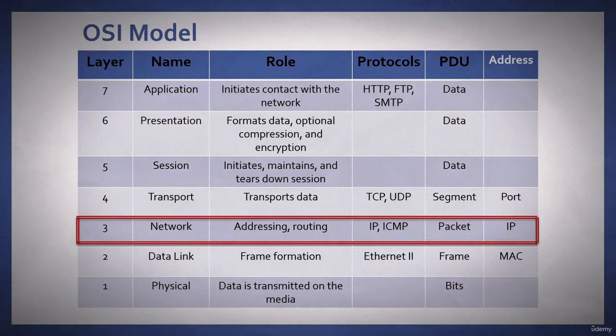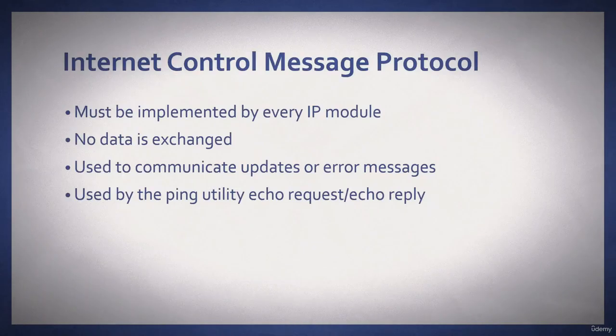ICMP, or Internet Control Message Protocol, resides at the network layer of the OSI model. ICMP is an integral part of the Internet Protocol and must be implemented by every IP module as it's part of the original RFC. The fact is the Internet Protocol would be nothing without ICMP. It's a very important protocol. With ICMP, there is no data exchange, it's simply error reporting, and it's also used by the utility ping for echo request, echo reply messages.